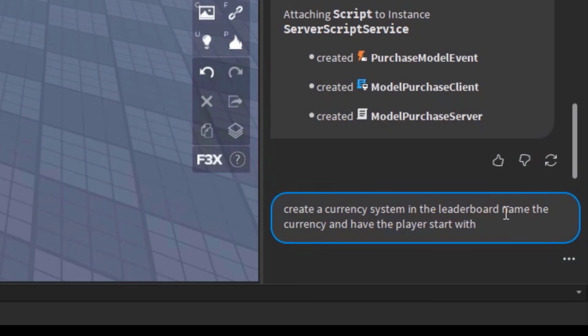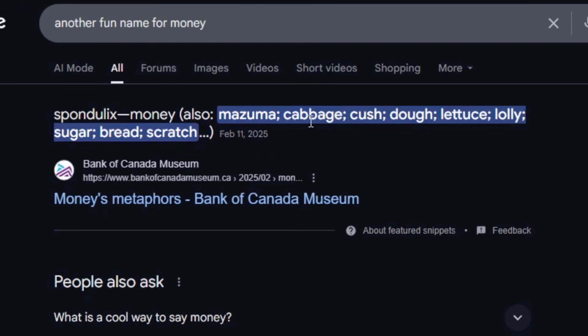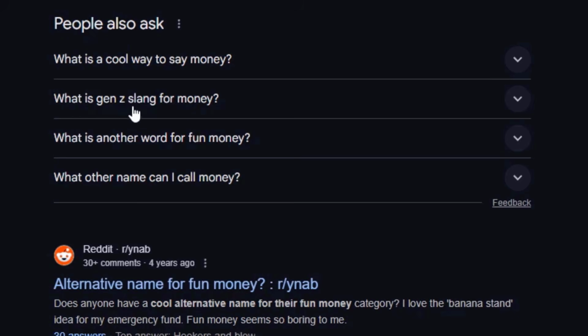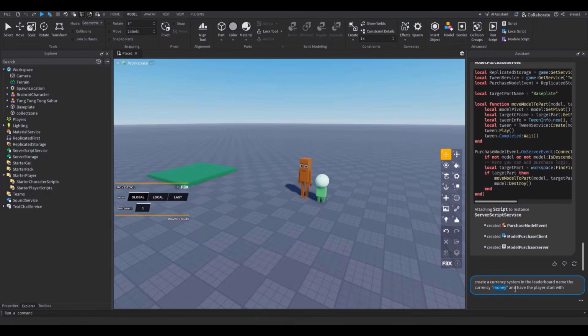Name the currency. Let's just say money. I don't care. No, let's do something more fun. Another fun name for money. Mazuma, cabbage, kush, dough, lettuce, lolly, sugar, bread, scratch. Why are these all like foods? What is a Gen Z slang for money? Okay, let's see what they do. Stacks, bands, red, paper. Okay, you know what? Let's just do bands.